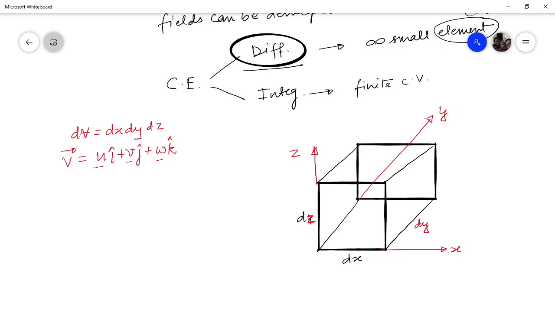Now what has to be done? We have to find out the mass influx first. Let us say we are talking of the x face. What is the x face? The x face is the face which is normal to the x-axis.